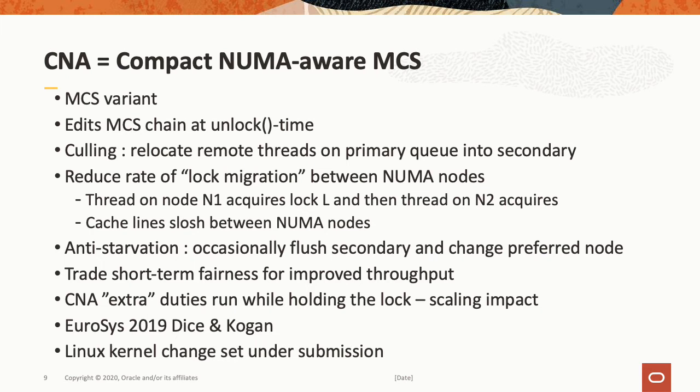CNA imposes extra duties that we hold while running the lock, and this can give us a scalability impact. As noted, we look forward into the chain, we cull, we flush. There are additional activities, and all those activities occur while we hold the lock. And I should also note that we have a Linux kernel change set under submission to replace the standard spin locks in the Linux kernel with CNA.